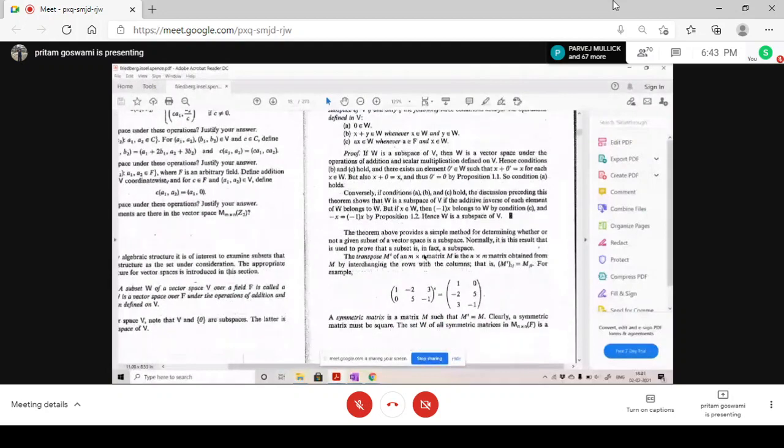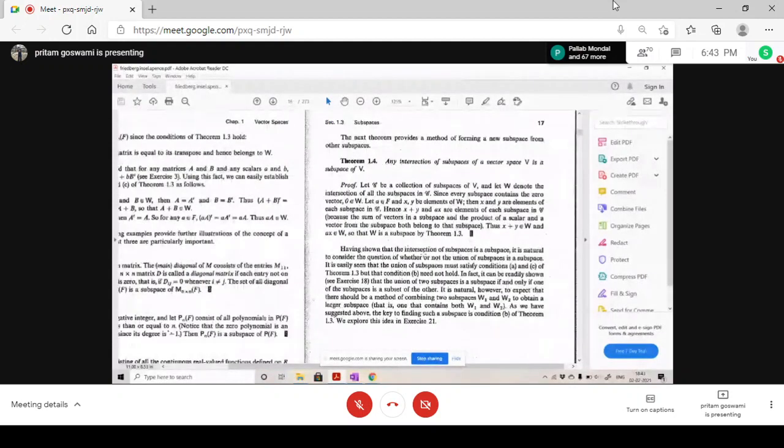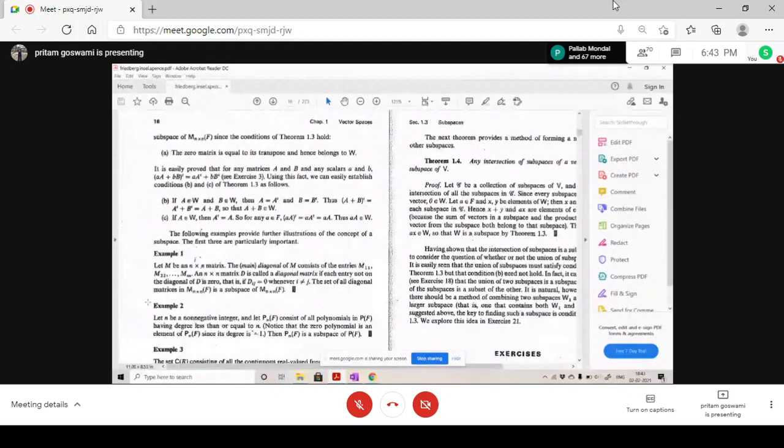Okay. So I will go through some examples of vector subspace. Yesterday you had some examples of vector space. I told you that a collection of matrices is a vector space under the real field, right?